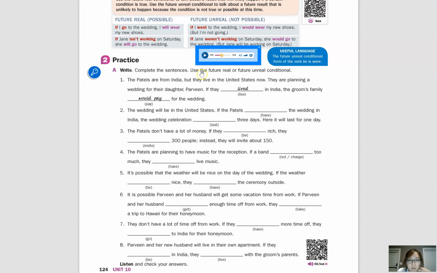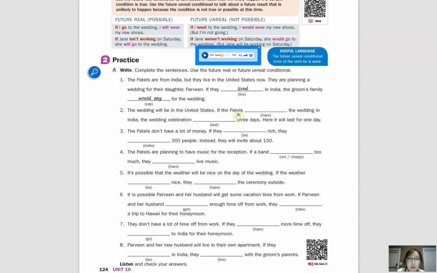Okay, so let me stop the audio here real quick. So numbers 1, 2, and 3 are all future unreal conditionals. Okay, so you can see also that the if clauses are past tense. If they lived in India, and they don't live in India, so that's why it's not possible. If they lived in India, the groom's family would pay for the wedding.